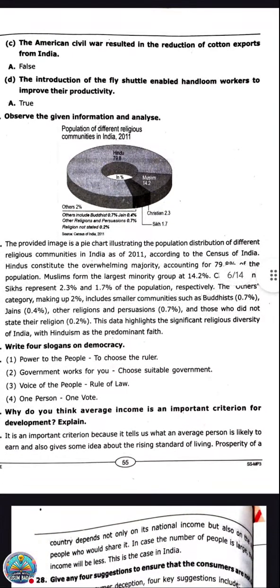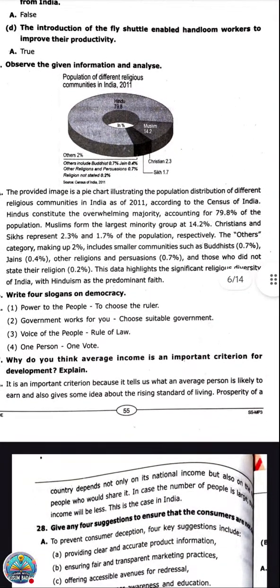Next question, write 4 slogans. This question we are getting very often. Like in the last 2 papers I found the consumer slogan one. That also prepare nicely. Slogans are given in nice words. And then the next one, 4 slogans on democracy. The first one, power to the people to choose the ruler. What is democracy? It is the power of the people to choose the ruler.